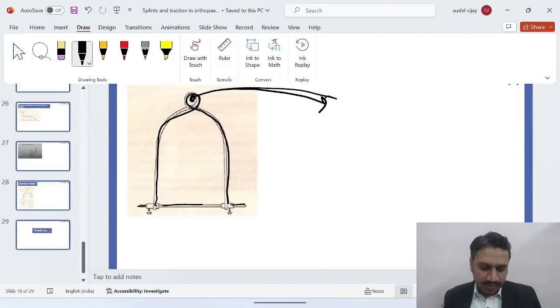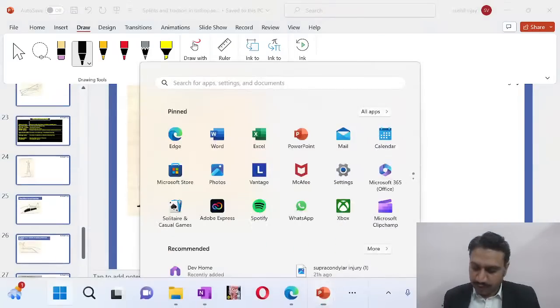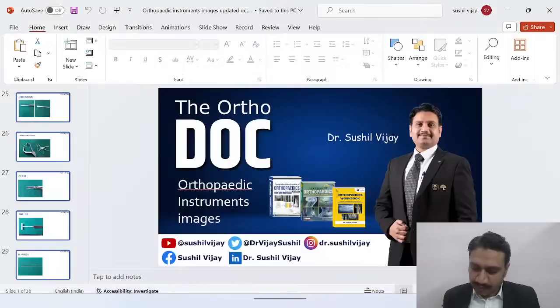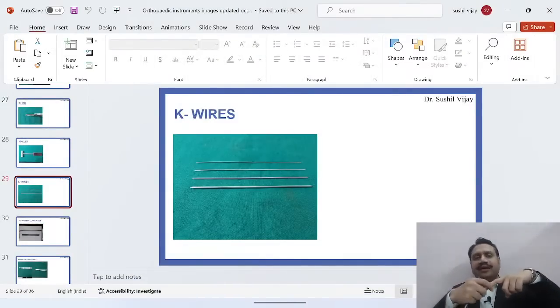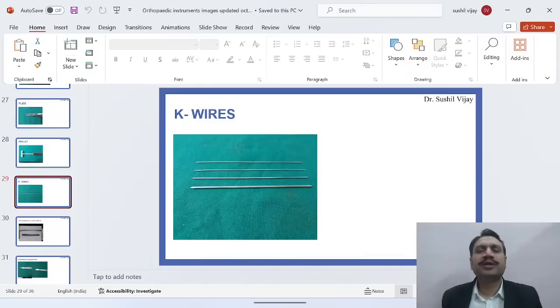Sometimes for the smaller bones, we can apply simple K wires as well, like in this phalangeal area. I'll apply the K wire and I'll try to pull it, right? That is again a skeletal traction. So for smaller bones we can use K wires, for bigger bones the Steinmann pin or Denham pin, depending on the quality of the bone, right? So, Böhler stirrup.